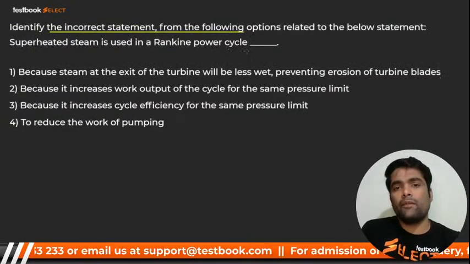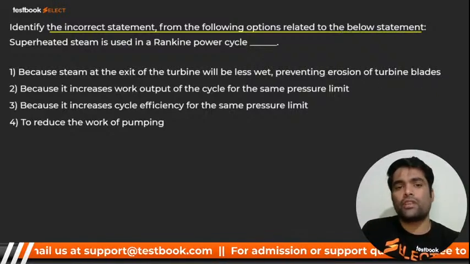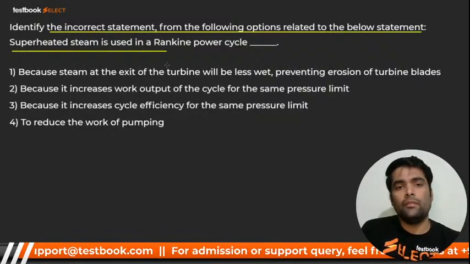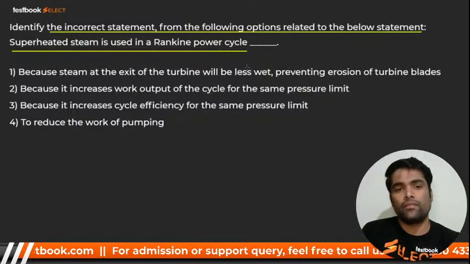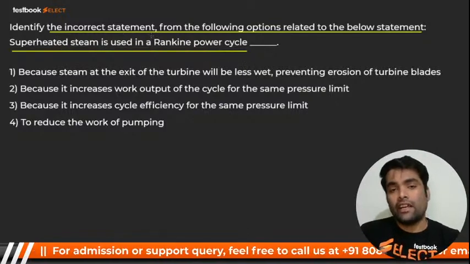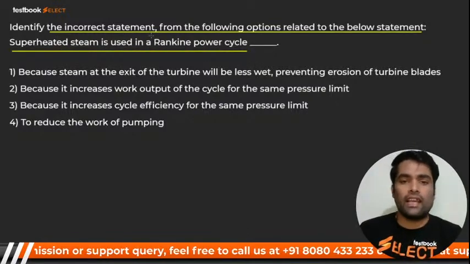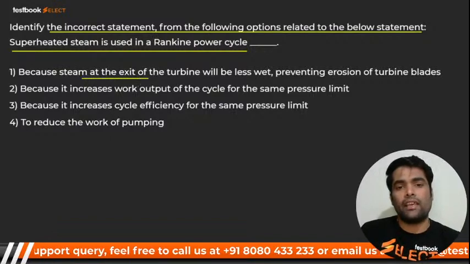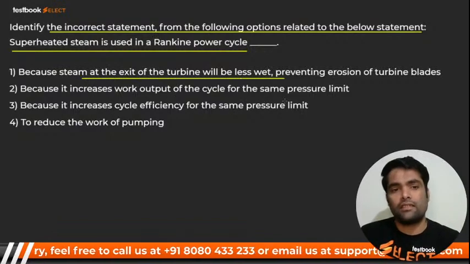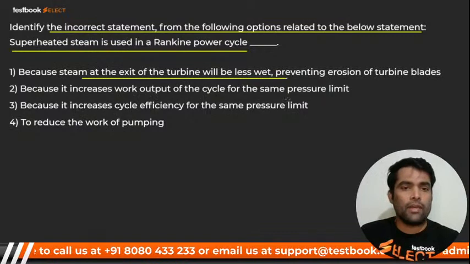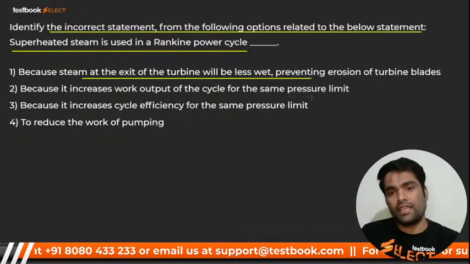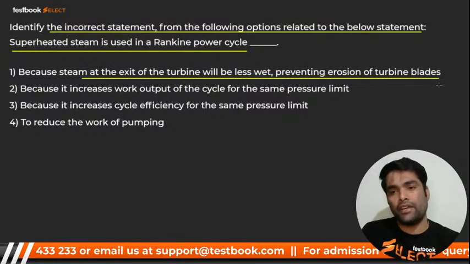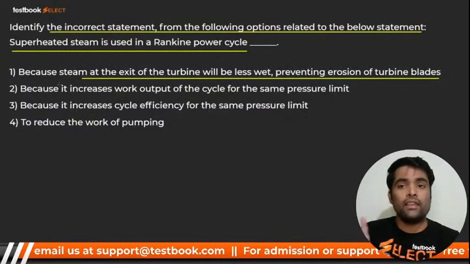Identify the incorrect statement regarding superheating in Rankine power cycle. Superheated steam is used in Rankine power cycle. Because steam at exit of the turbine will be less wet, preventing erosion of turbine blades. Which one is incorrect?